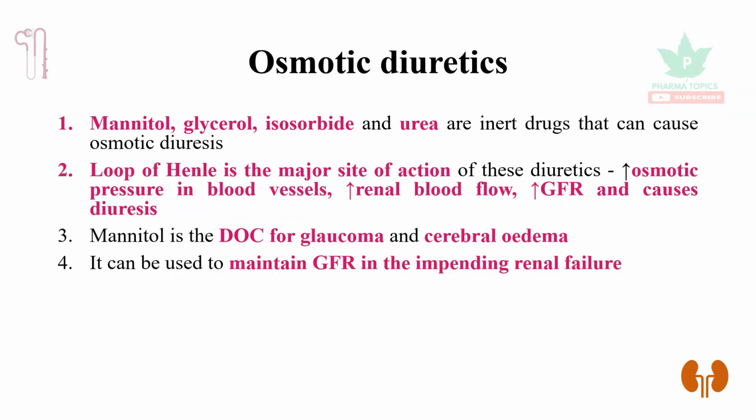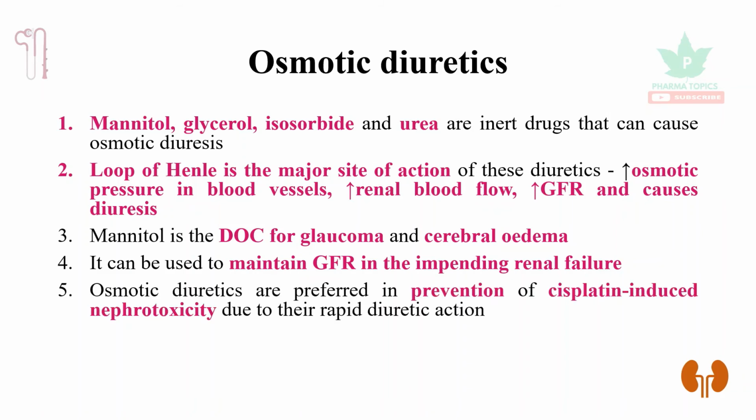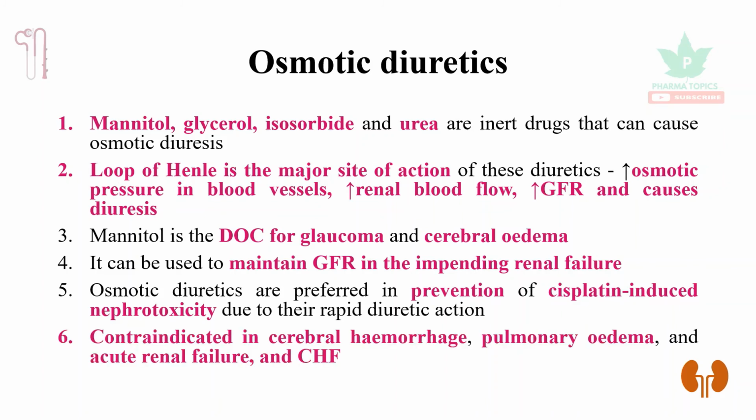It can be used to maintain glomerular filtration rate in impending renal failure. Osmotic diuretics are preferred in prevention of cisplatin-induced nephrotoxicity, cisplatin being an anti-cancer drug, due to the rapid diuretic action. They are contraindicated in cerebral hemorrhage because of increase in the intracranial tension, then pulmonary edema, acute renal failure and congestive heart failure. So these 6 points are very important when related to osmotic diuretics.